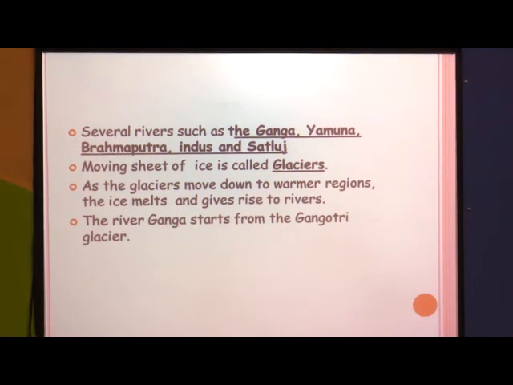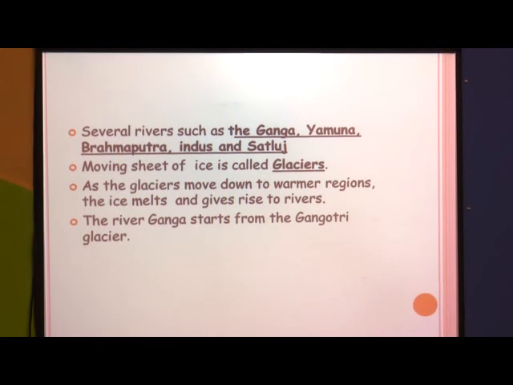I told you about the glacier also. What is a glacier? I have given you examples also. The moving sheet of ice is called a glacier. As the glaciers move down to warmer regions, where it is summer, the ice melts in the regions where it passes. It melts and gives water to rivers.